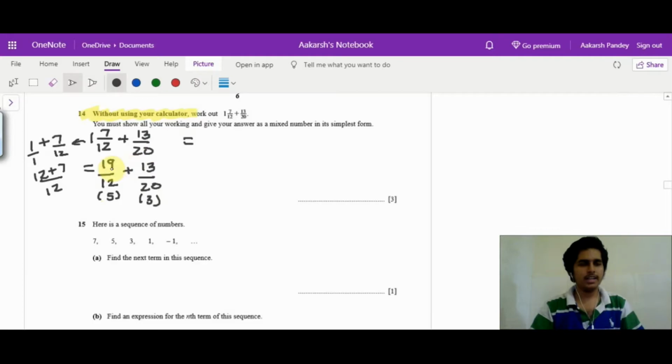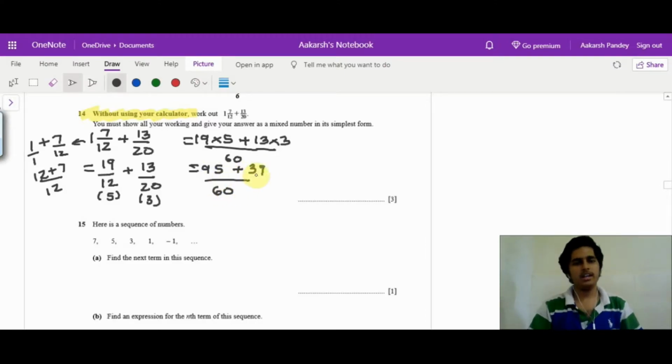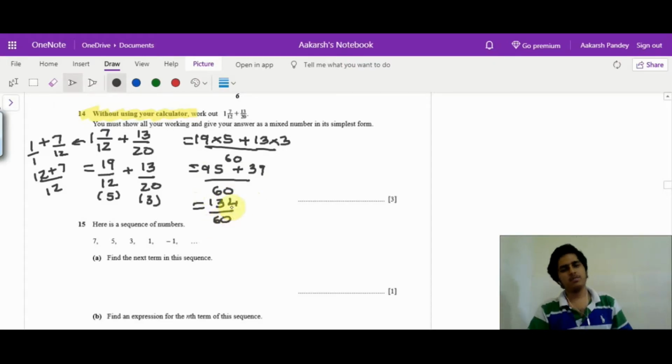So I get 19 times 5 plus 13 times 3 by 60. 19 times 5 is 95 plus 13 times 3 is 39 by 60, and what you get is 134 by 60. Now you have to write it in the simplest form.